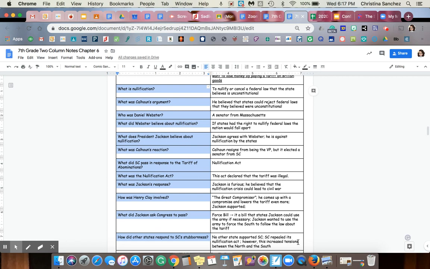However, this does lead to increased tensions between the North and the South that'll eventually end up leading once we get into the 1860s, which will be the start of the Civil War.